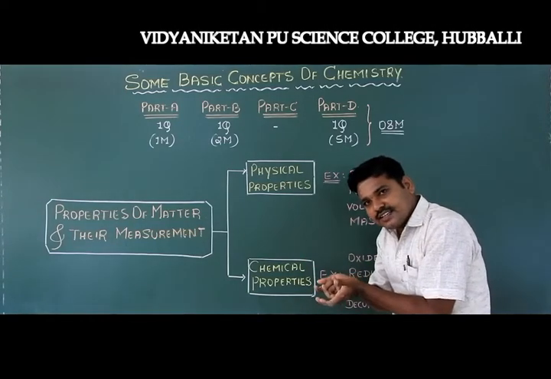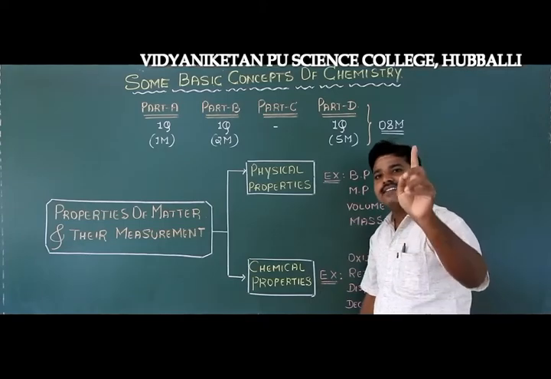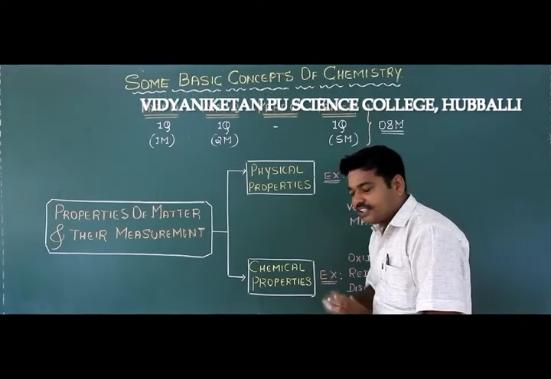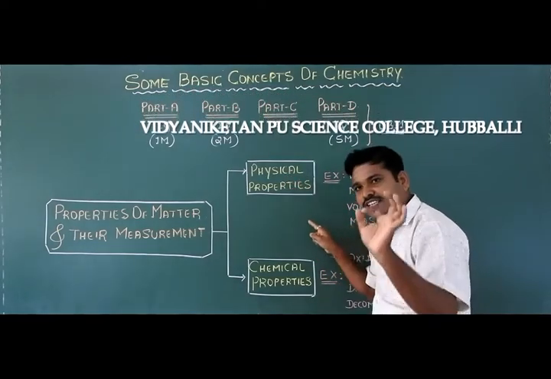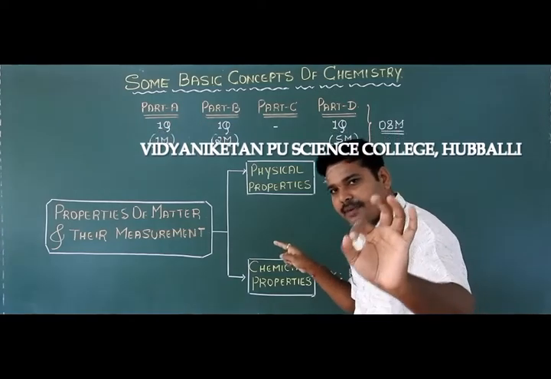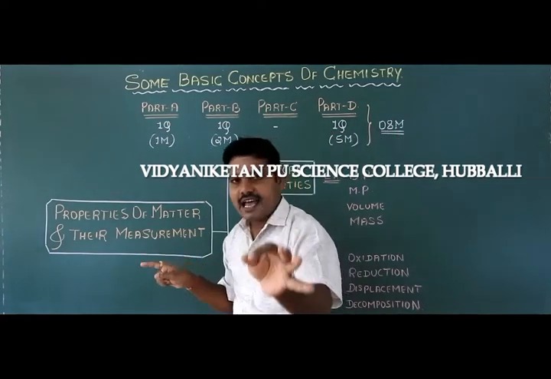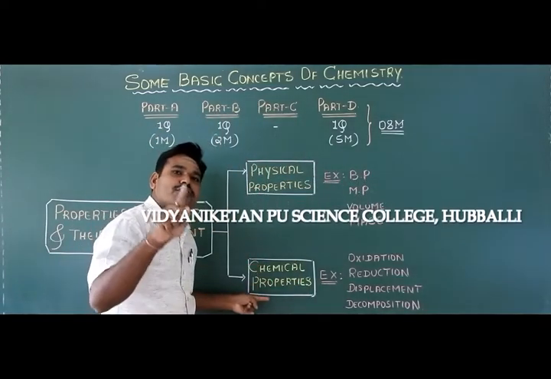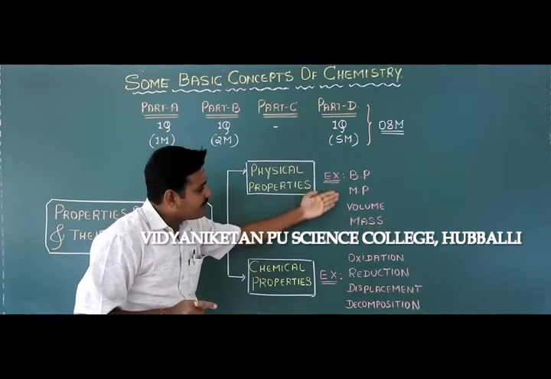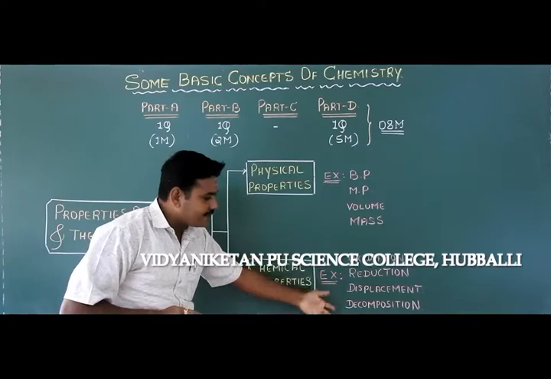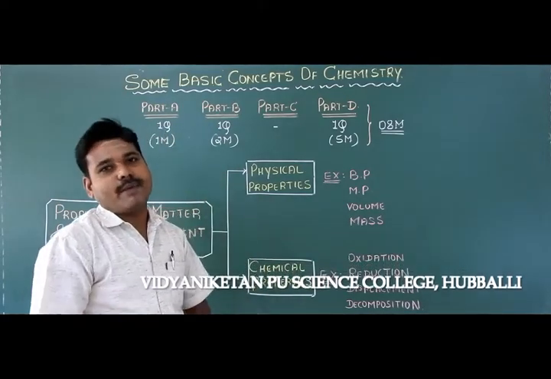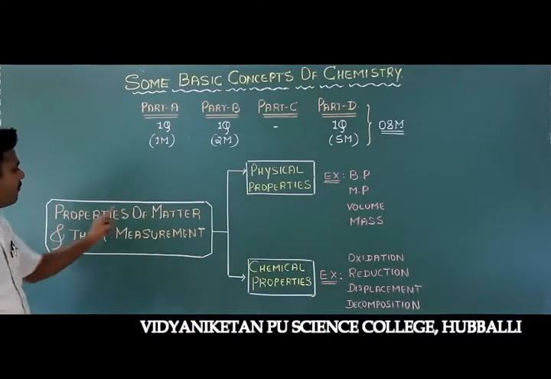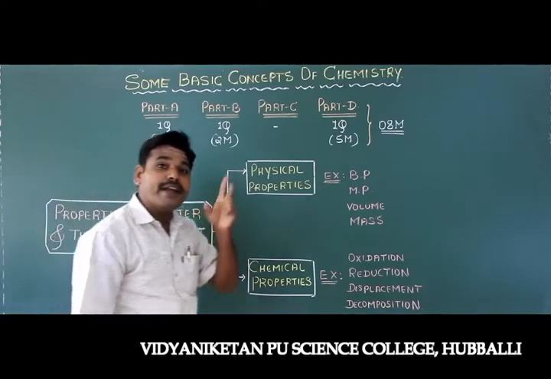Is it clear, students? So I repeat, the properties of a matter may be either physical or chemical. The physical properties do not involve any change in the chemical composition of matter, whereas chemical property involves change in the chemical composition of matter, students. So all these are the examples for physical properties, and these are the examples for the chemical properties of a matter, students.